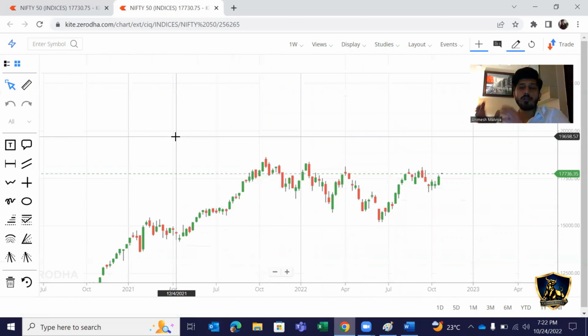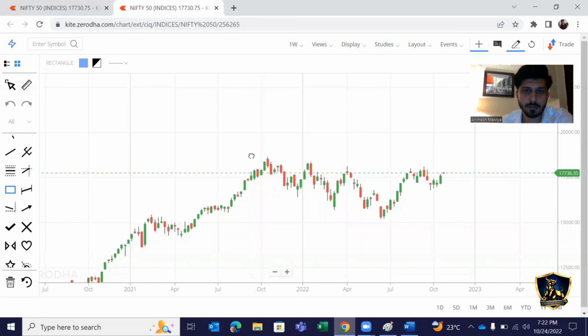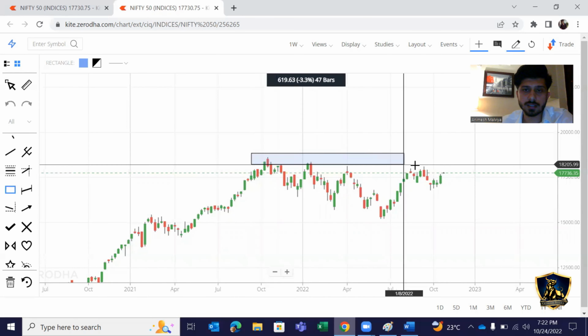So what we have to do, always remember, is first open a weekly candle, then a daily candle, then an hourly candle, then 15 minutes, and then go to 5 minutes to decide and trade. Okay, so I will select a rectangle here and mark these levels because these are the supply zones.